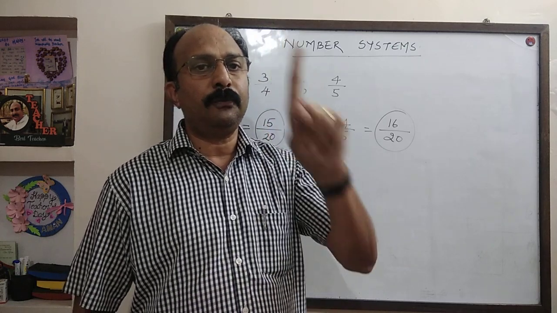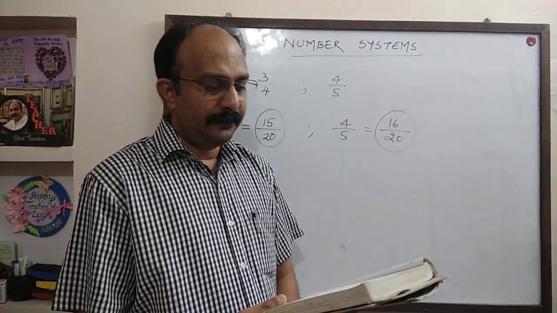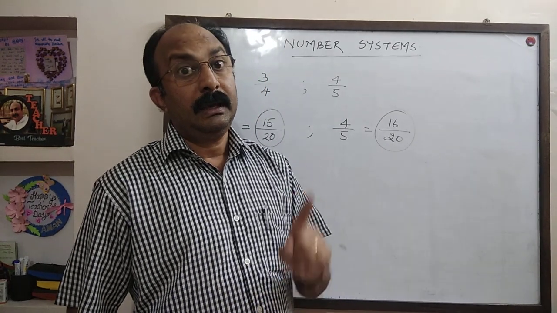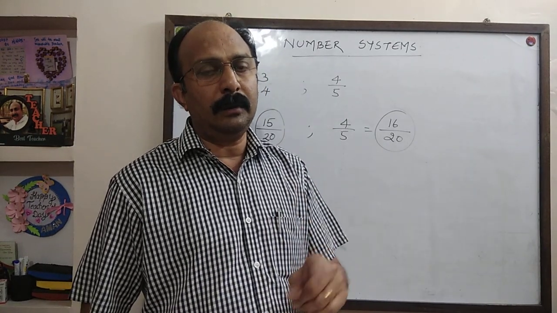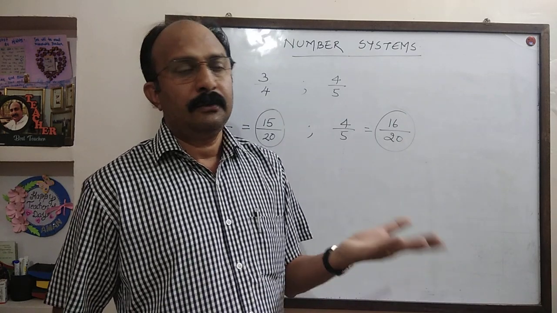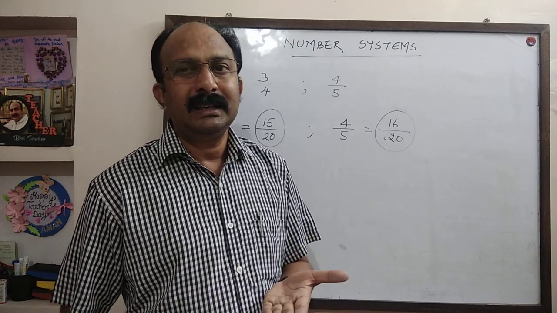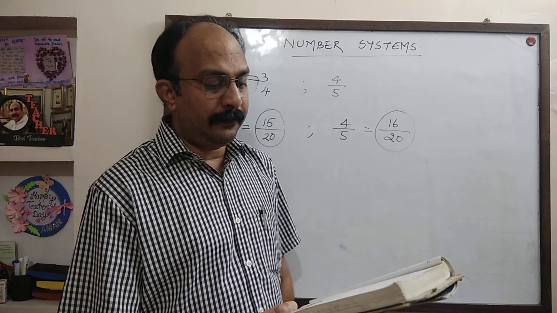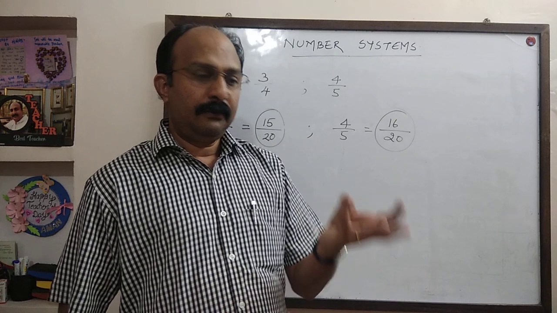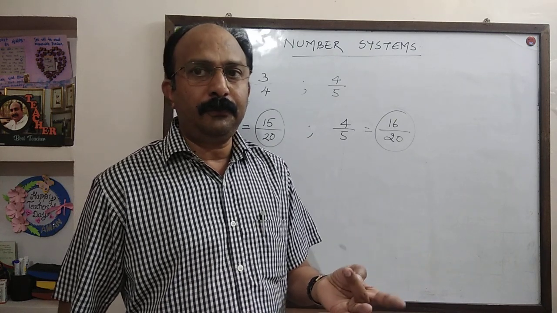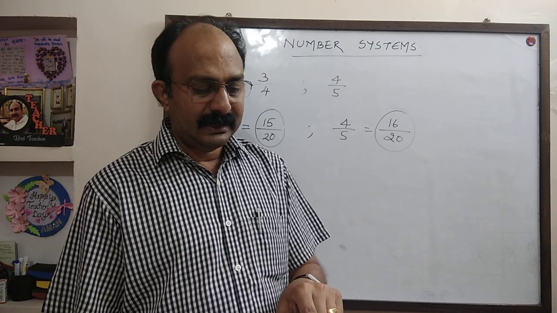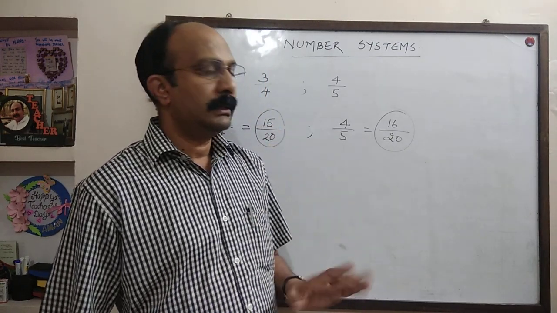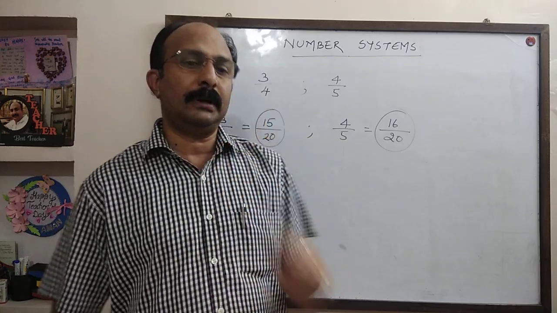This statement is false. Third one, every rational number is a whole number. This is also false. For example, 1 upon 2 is a rational number, but it is not a whole number. 1 upon 2, 3 upon 4, 4 upon 5, all these are rational numbers, but none of them are whole numbers. So this statement is also false.